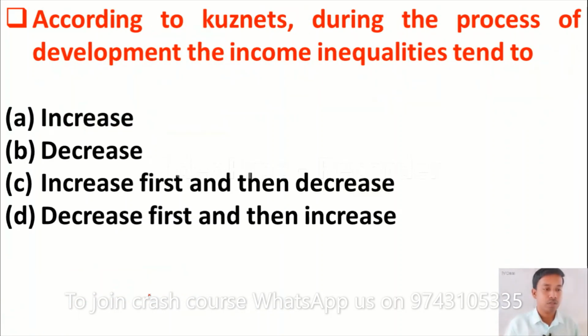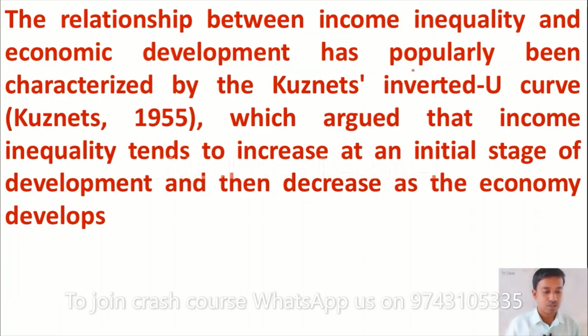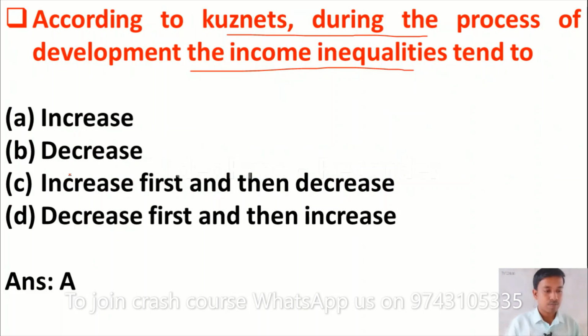The next question is, according to Kuznets, during the process of development, the income inequalities tend to: option A increase, option B decrease, option C increase first and then decrease, option D decrease first and then increase. Here the right answer is option C, increase first and then decrease. So make a correction here.